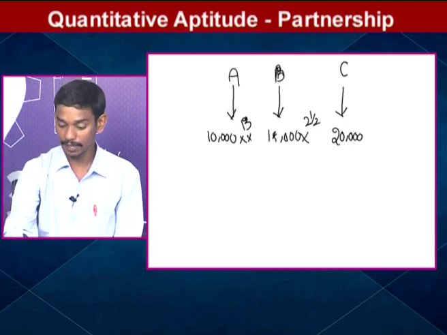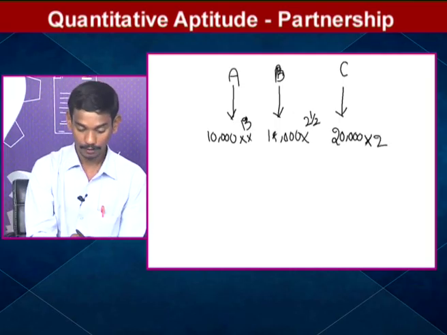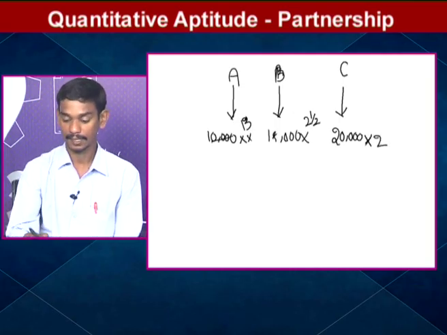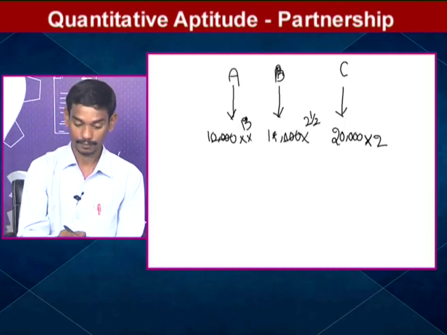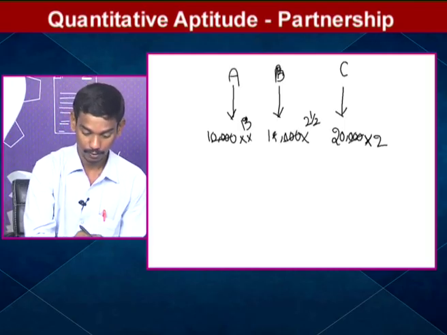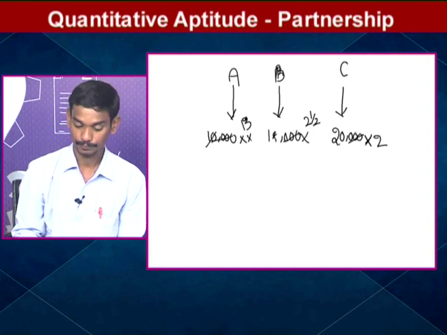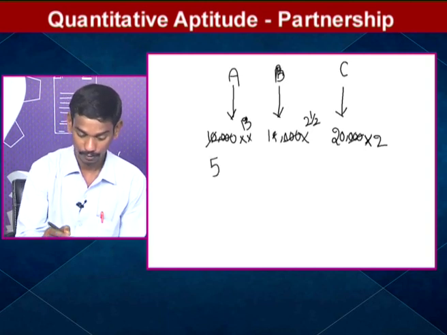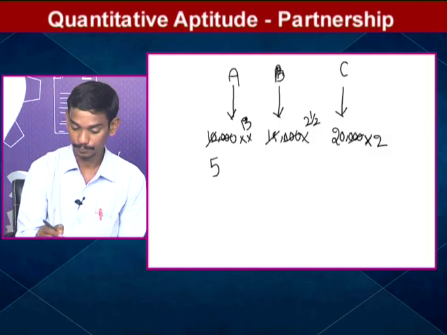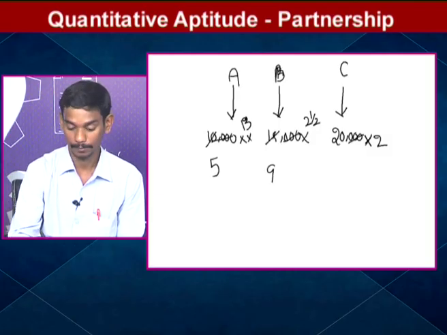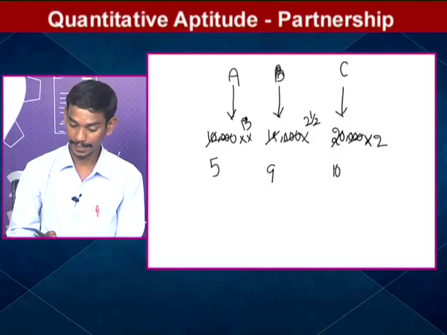After 1 year C joined with an investment of 20,000. How many years did he invest? 2 years. Now see, 3 zeros will cancel. Again 3 zeros will cancel. 2 5s, 2 9s, 2 4s, 2 10s. Is there any common calculation?